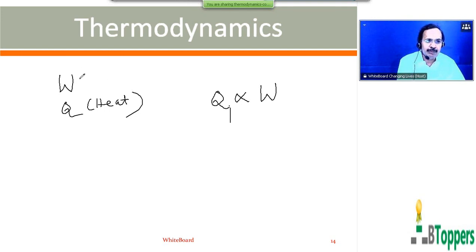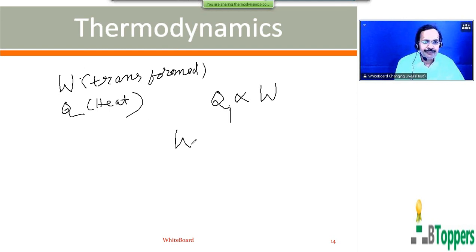So in general, W denotes the amount of mechanical work or mechanical energy which is converted into heat energy, expressed in units of work. And Q is the equivalent amount of heat energy produced, expressed in calories or units of heat. Then we can write Q is proportional to W, or W equal to a constant denoted by capital J into Q. So capital J is a constant which is called the mechanical equivalent of heat.